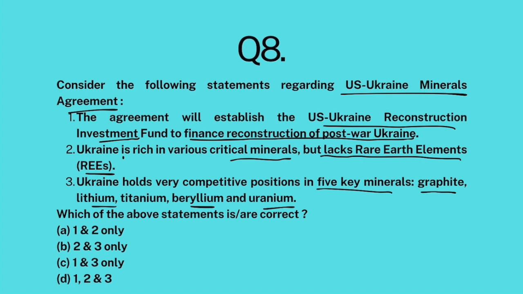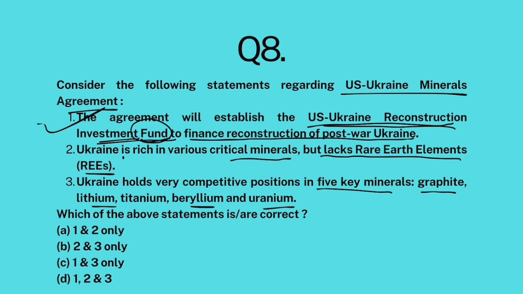So, in an effort to stop the war between Russia and Ukraine, USA signed a deal with Ukraine. In that deal, USA will get access to minerals found in Ukraine. Plus, under this deal, there will be a US-Ukraine Reconstruction Investment Fund, and the money in this fund will go towards reconstructing Ukraine after the war. So, first statement is correct.